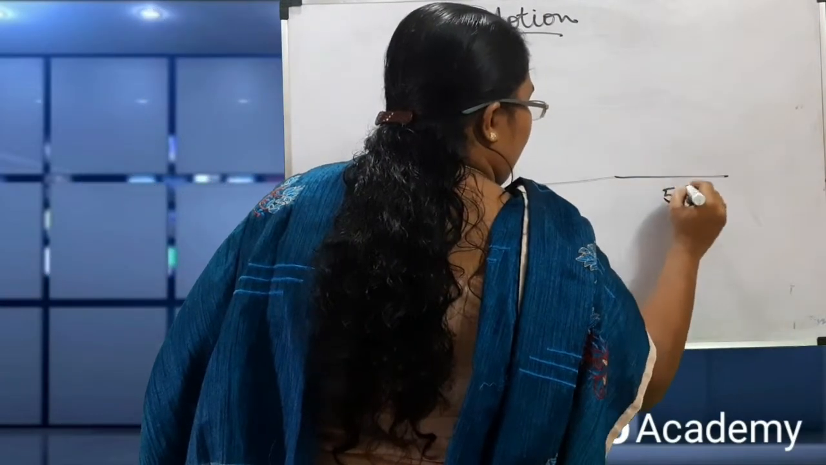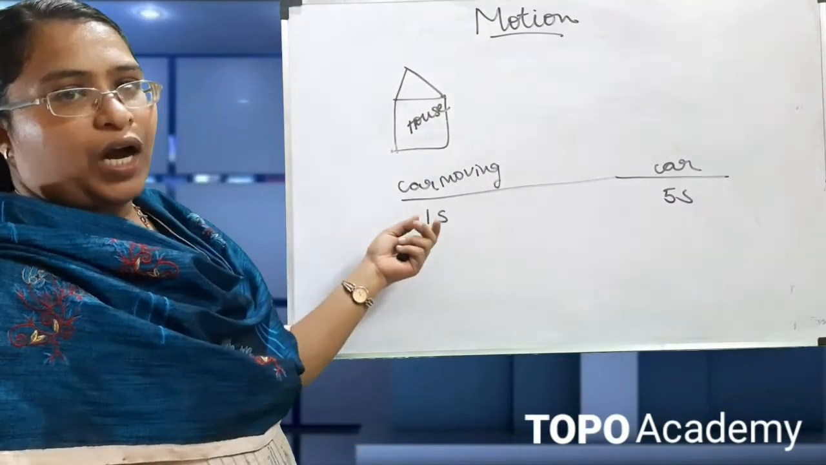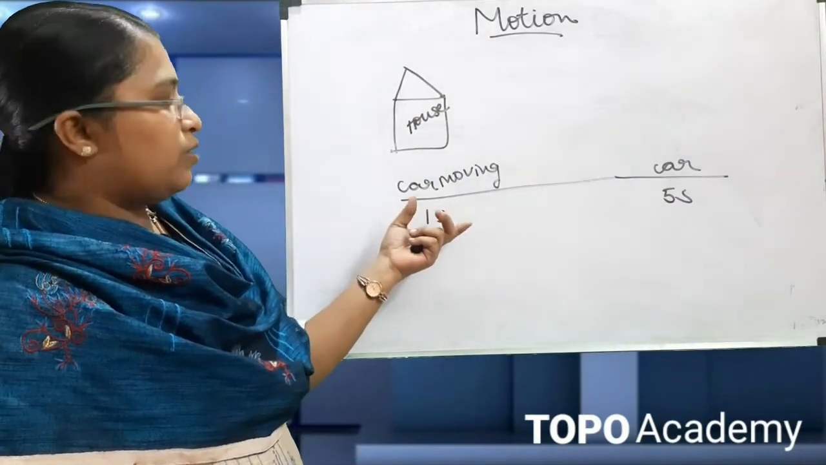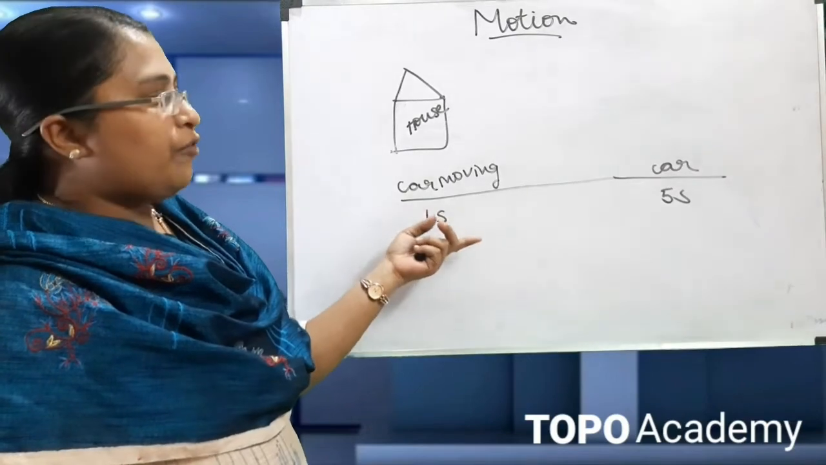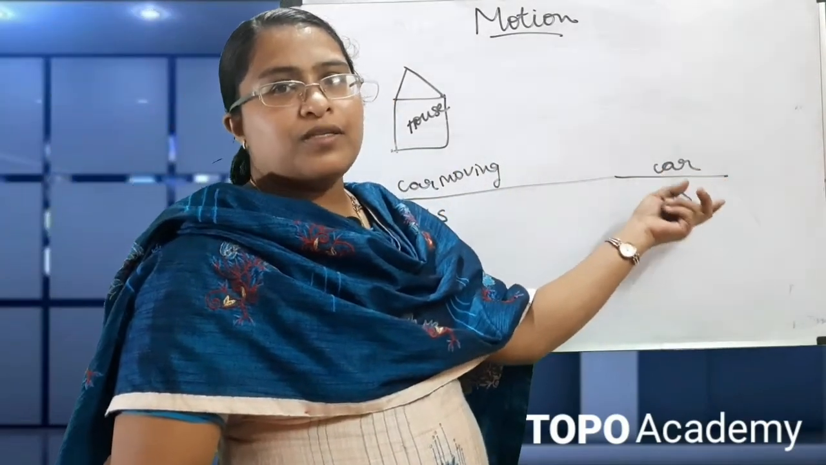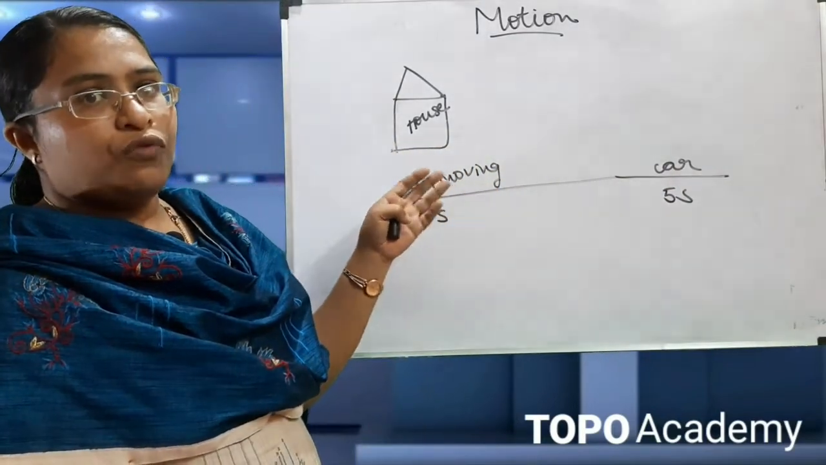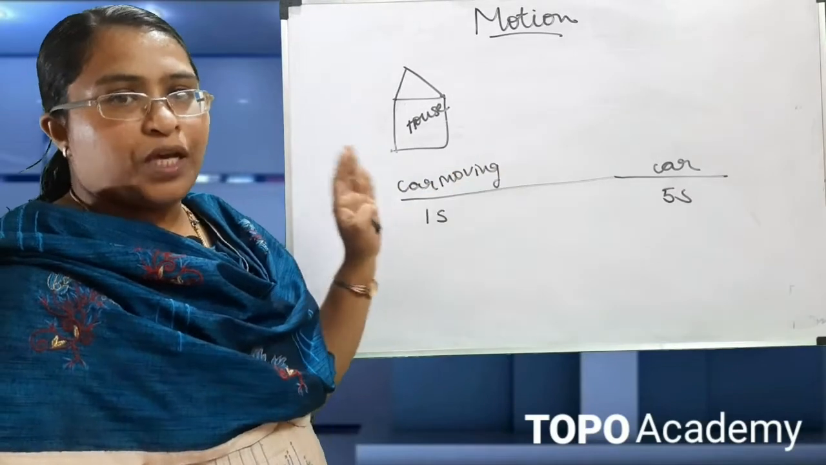when we are observing, the car is here. The car is moving and the car is compared with a house. At the first second the car is at this position, and after 5 seconds we can see the car is at this position. That means the car is changing its position from time to time. So the car is moving and the car is said to be in motion.